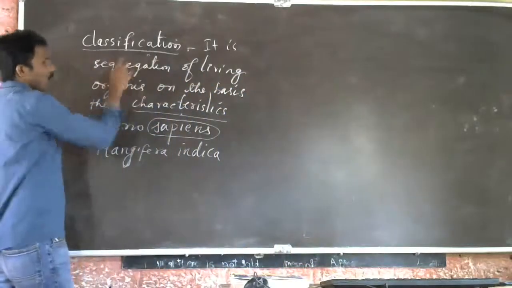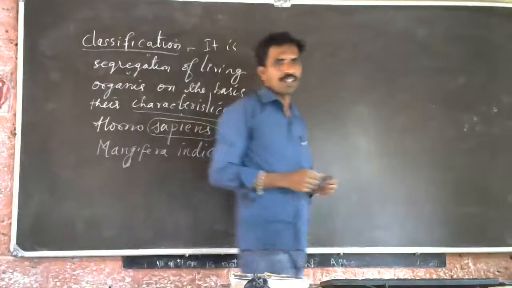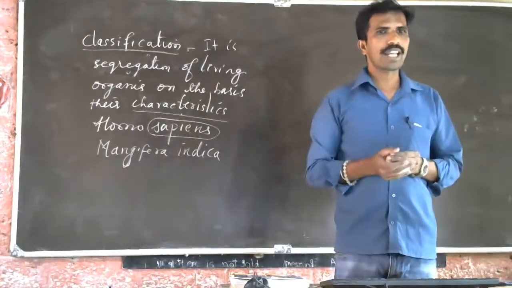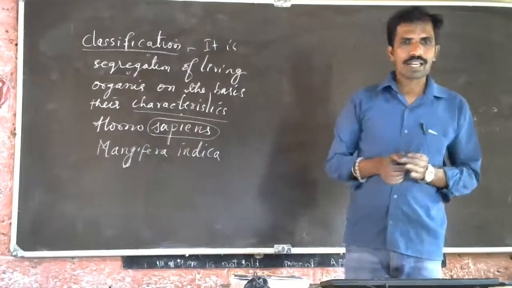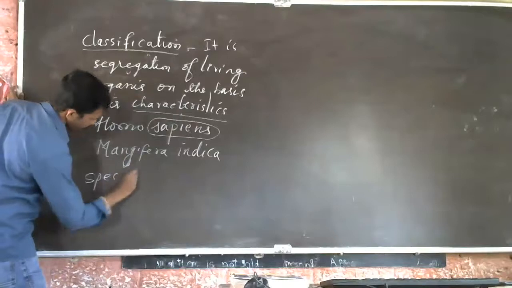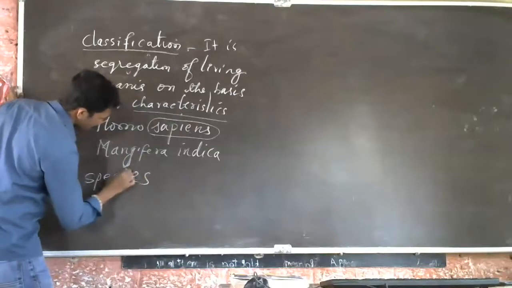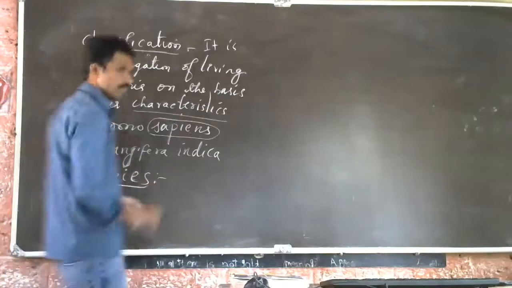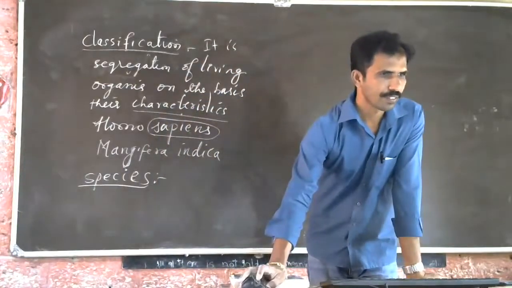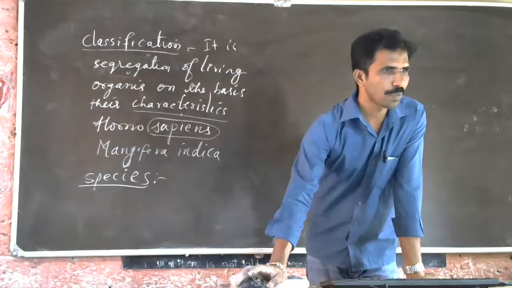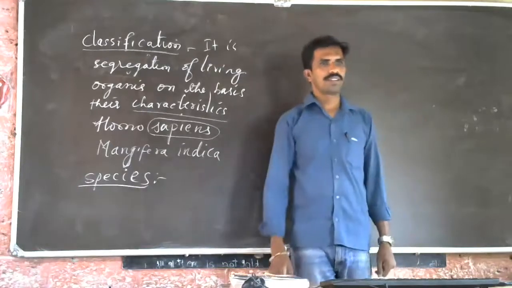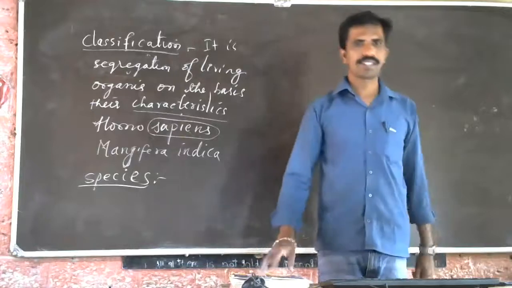What do you mean by segregation? Grouping the organisms depending on their characteristics. So there is something called species. What do you mean by species? Anybody know what species is? If you know, raise your hands, please.